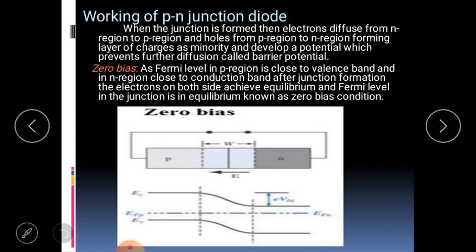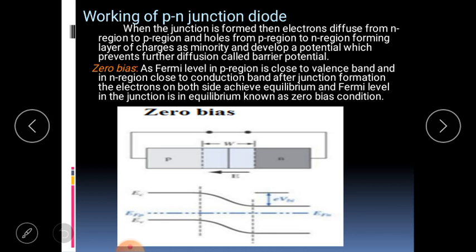When a p-type semiconductor and an n-type semiconductor are simultaneously produced on a silicon or germanium chip, a p-n junction diode is formed. When the junction is formed, electrons diffuse from the n region to the p region and holes from the p region to the n region, forming a layer of charges as a minority and developing a potential which prevents further diffusion, called the barrier potential.